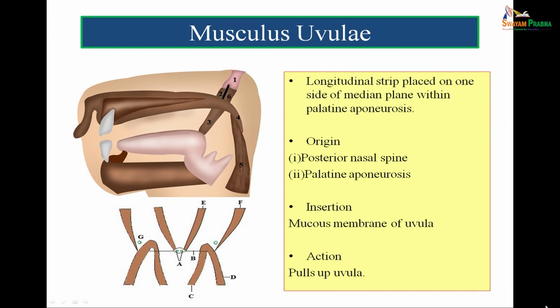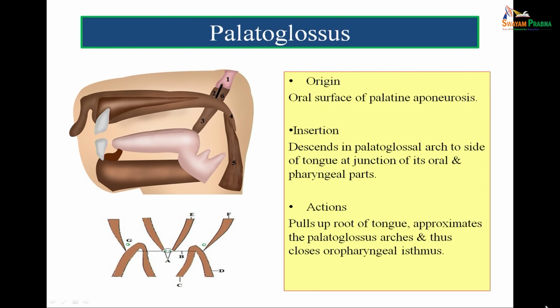It pulls up the uvula. In the figure below, you can also see longitudinal strips; the palatine aponeurosis splits to enclose the musculus uvulae muscle, and its function is to pull up the uvula.